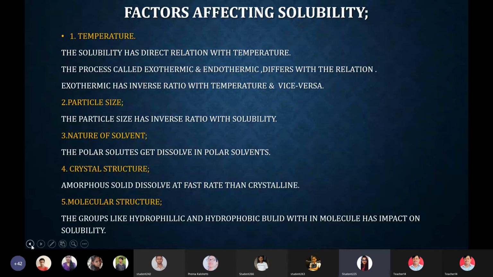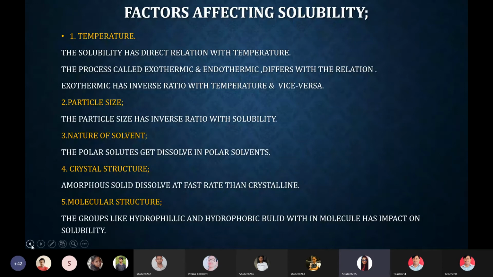So particle size has an inverse ratio with solubility, because as the particle size increases, the surface area will undergo strain, due to which it shrinks, and it will not accelerate the solubility process. Okay, the nature of solvent.